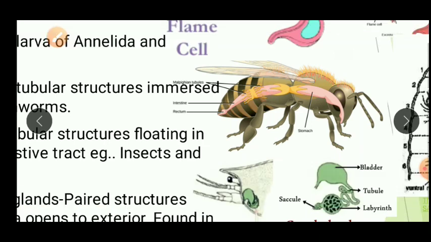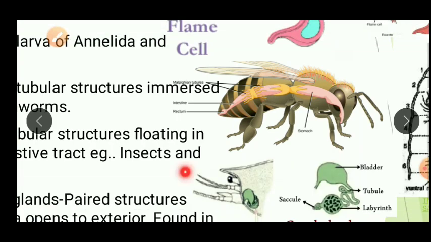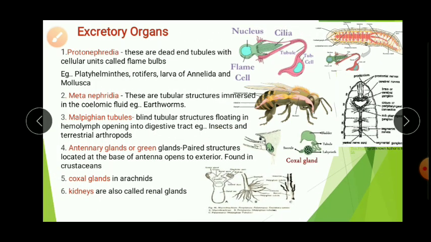Malpighian tubules are free floating in the hemolymph, and what do they do? They absorb the excretory waste and release it inside the gut. So that is how they work.